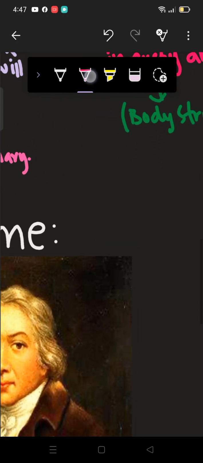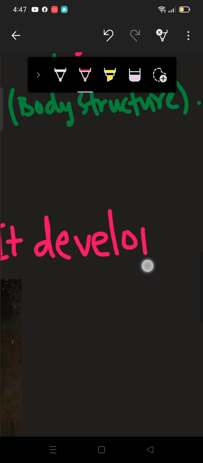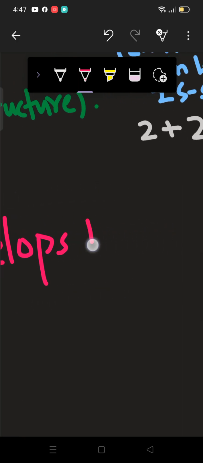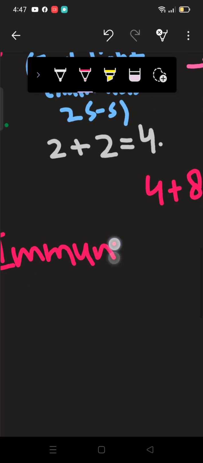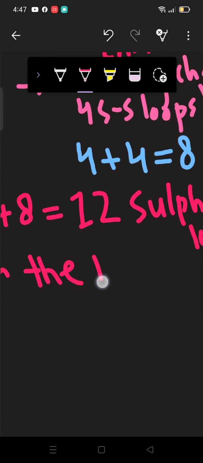What it does is it develops immunity in the body. It develops immunity in the body against what?